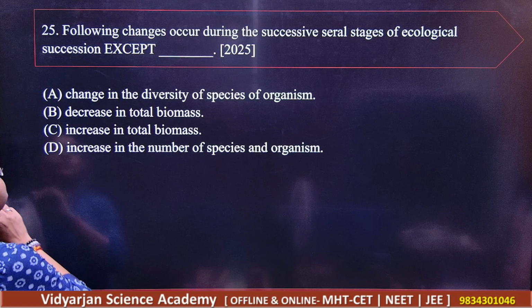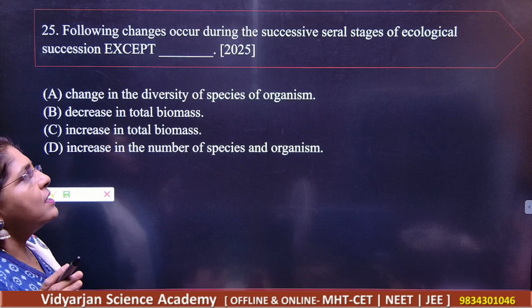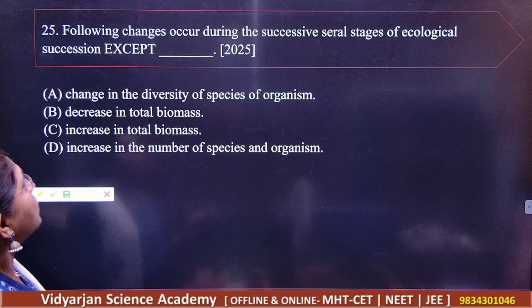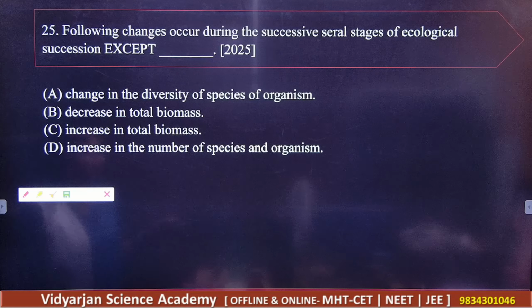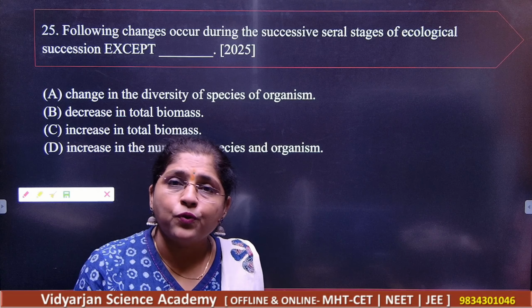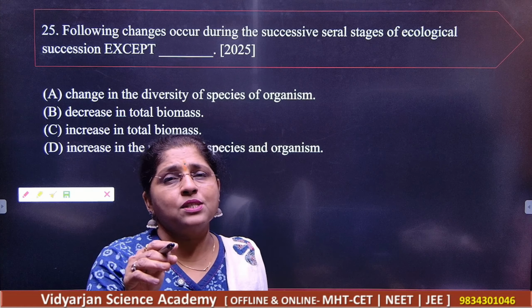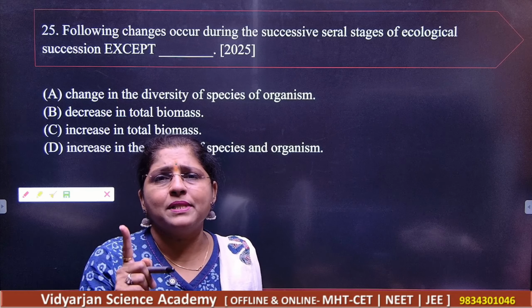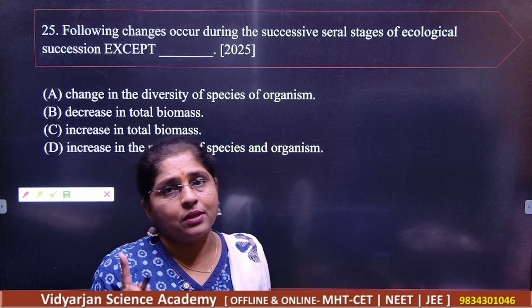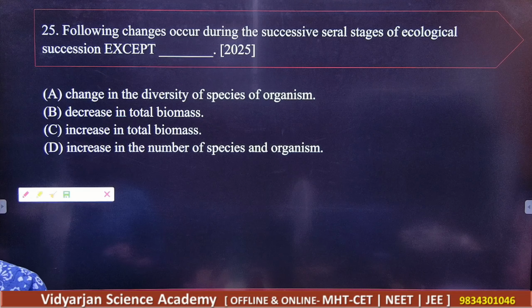Okay, next. Which of the following changes occurs during the successive stages of ecological succession, except? Students, please read the information about succession very perfectly from your textbook, and one question is compulsory every time on succession. Remember this. So succession is going to be a very important question.